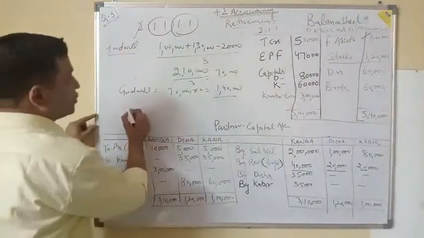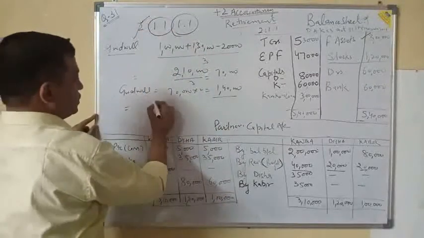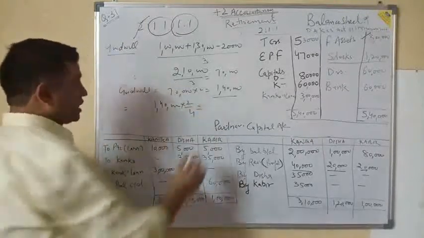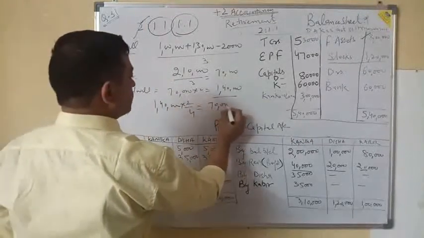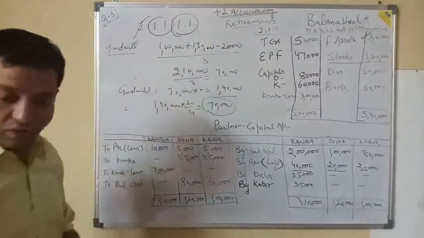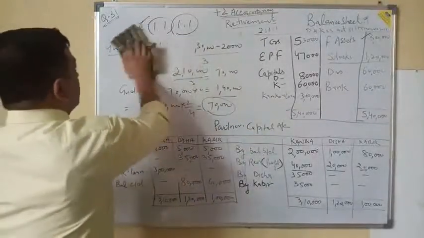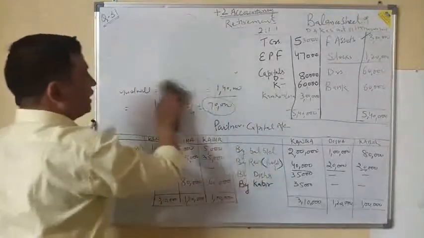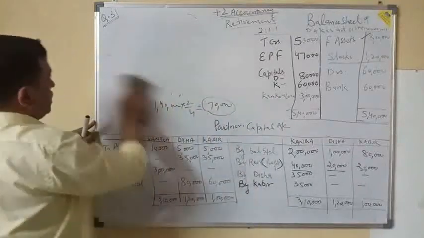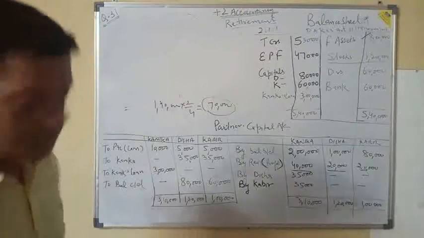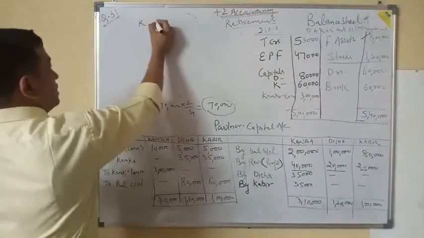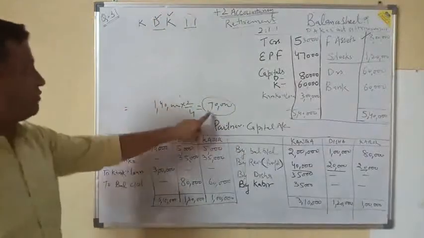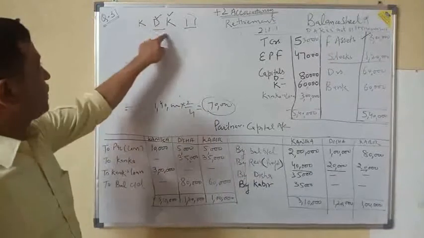Now the outgoing partner's share is 2/4. 2/4 means 1/2. So the share of the outgoing partner becomes 70,000. Now this 70,000 share of goodwill of the outgoing partner will be taken from those partners who have gained their share. Now the old partners, Disha and Kabir, are gaining in the ratio 1:1. So it means the 70,000 goodwill will be taken from these partners equally.